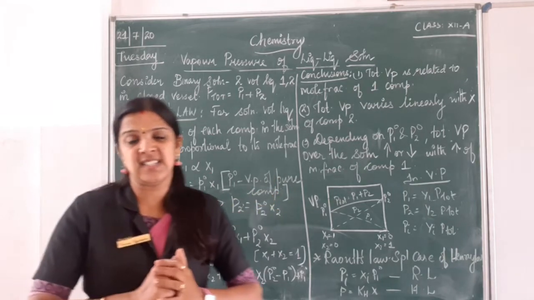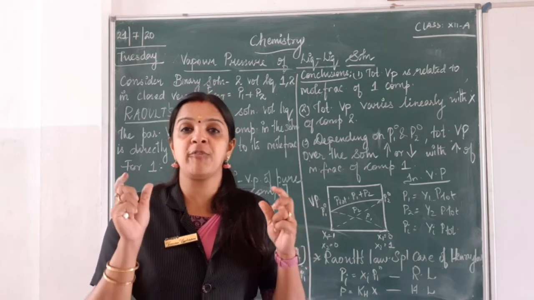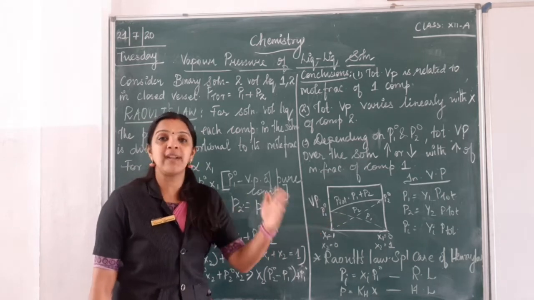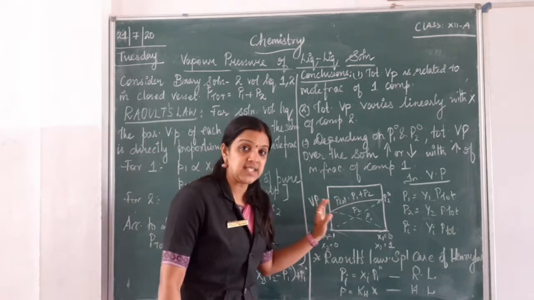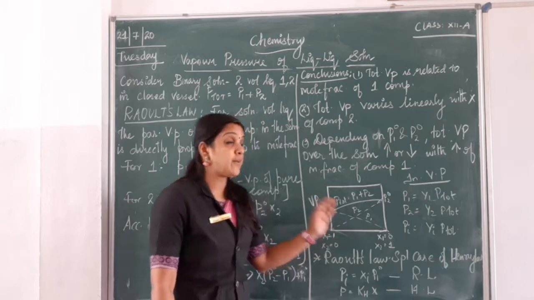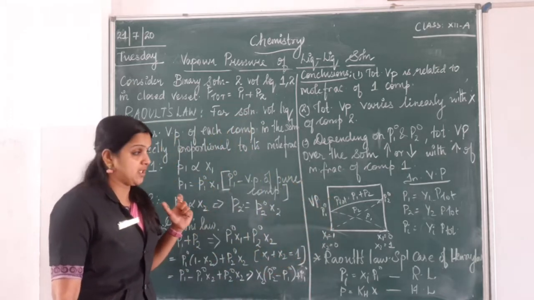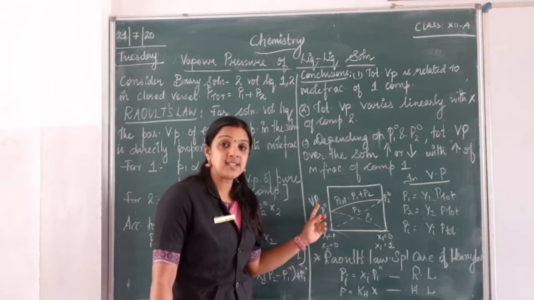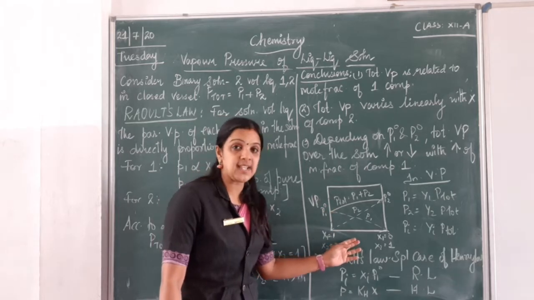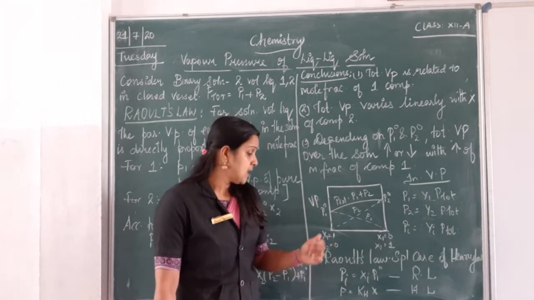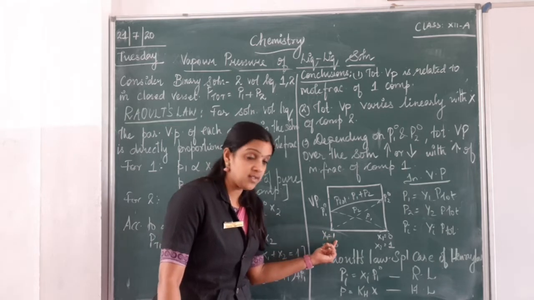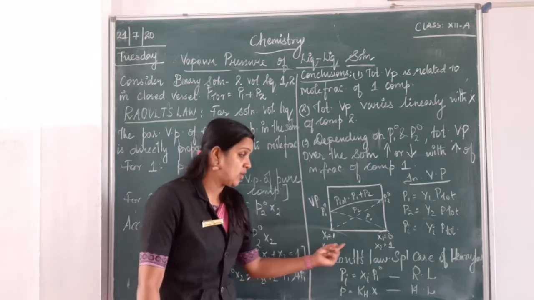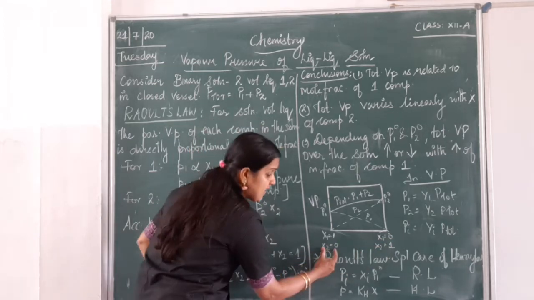Now how should we understand it? What do you mean by vapor pressure of pure component? Now when we consider, we will have to see this graph for better understanding. Now consider this graph which Raoult studied before deriving this conclusion. He was plotting a graph on the y and x axis. On the y axis, vapor pressure, and on the x axis, mole fraction. So you can see here x1 is 1 and here x1 is 0, and here x2 is 0 and here x2 is 1. Now what does this mean?